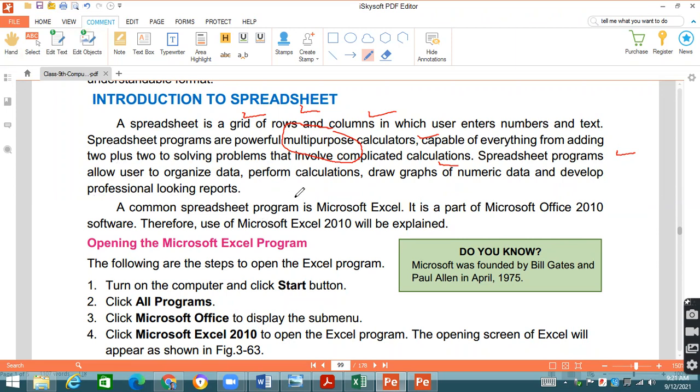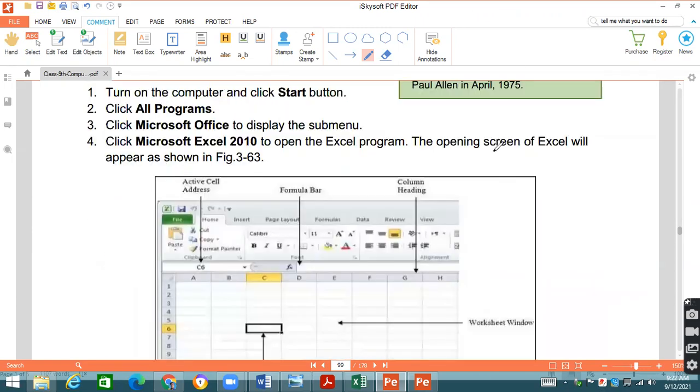Okay, common spreadsheets are basically Microsoft Excel. We also have Google Sheets. You know that Google Sheets are also there that we use normally. So this is also there. What to do with the Excel? Now I have to go towards Microsoft Excel to elaborate all these points.